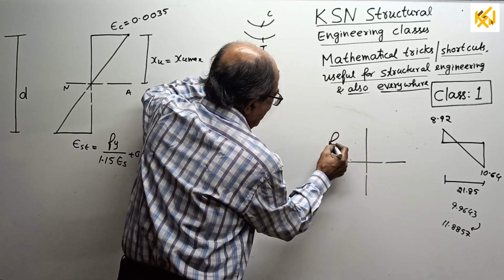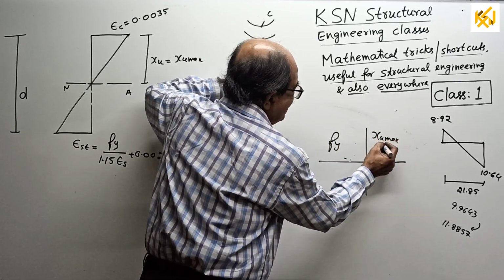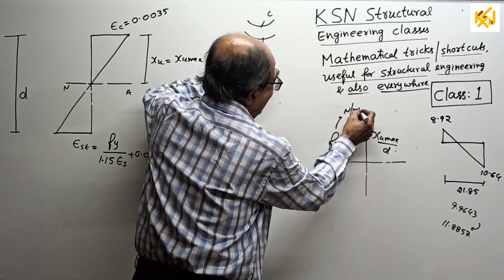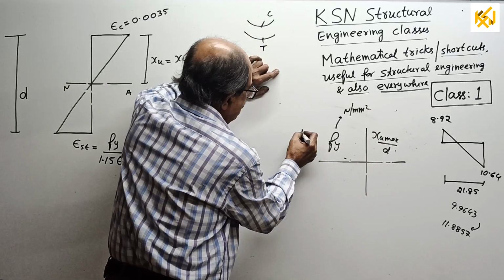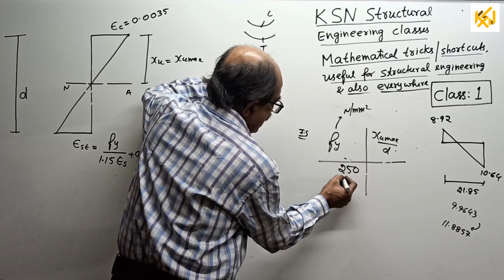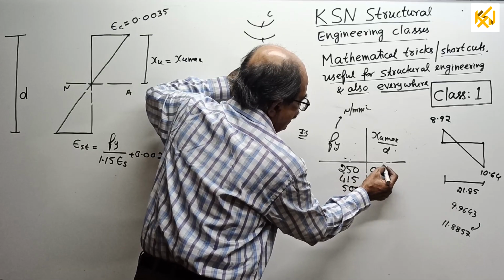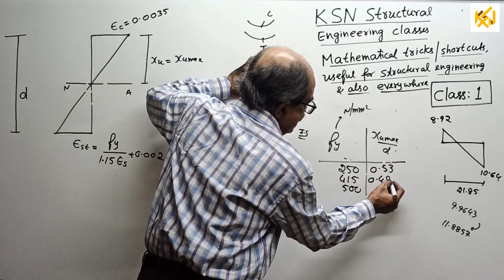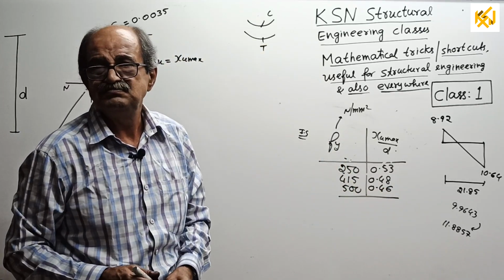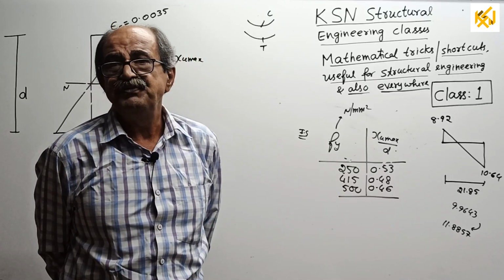Actually, based on fy, I can come reverse. In the IS code, they are given for fy 250 MPa, 415 MPa and 500 MPa: 0.53, 0.48, 0.46. Those who are studying RCC know this. Others, don't bother. This is Fe 500 steel. At present, Fe 550 steel has come.